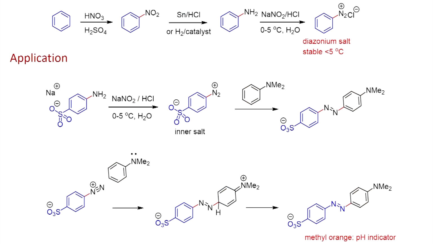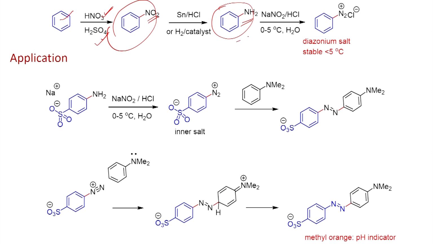Now, let us look at one application of the nitro compound. We have just seen nitration: when you take the mixture of nitric acid and sulfuric acid, one is a base and the other is an acid, and you can generate the nitronium ion. Once you form this electrophile, it can undergo reaction with the aromatic ring and you get nitrobenzene. This nitro group can be readily reduced to an amine; nitrobenzene can be converted into aniline using tin and HCl.